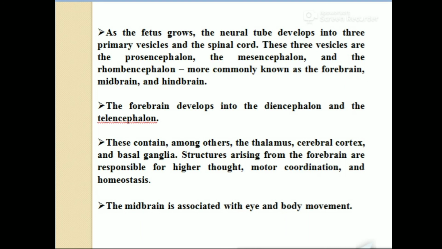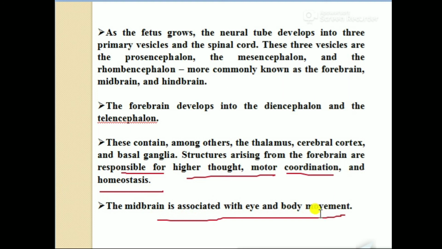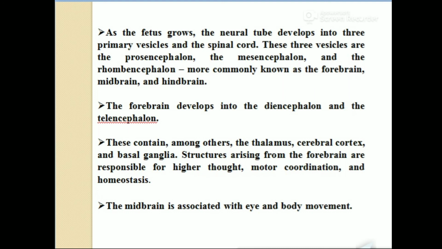The forebrain develops into the diencephalon and telencephalon. This contains, among others, the thalamus, cerebral cortex and basal ganglia. These structures arising from the forebrain are responsible for higher thought, motor coordination and homeostasis. The midbrain is associated with eye and body movement. The midbrain has two parts, the inferior and superior colliculi. We have already told you that the auditory and visual portions are connected with the inferior and superior colliculi.